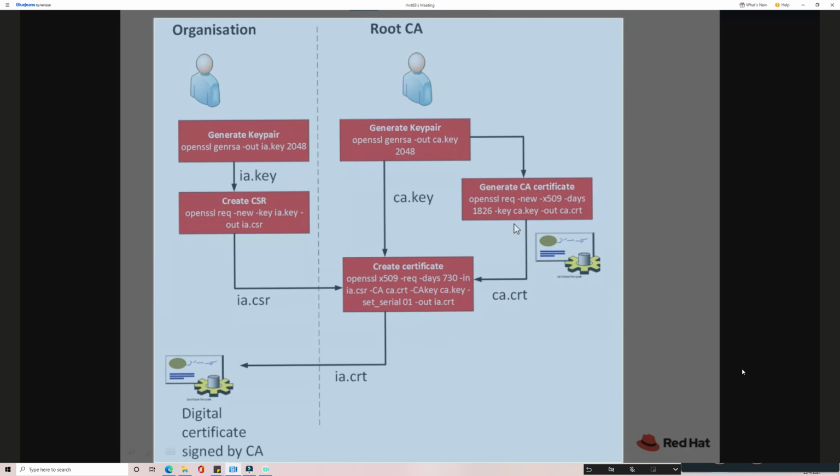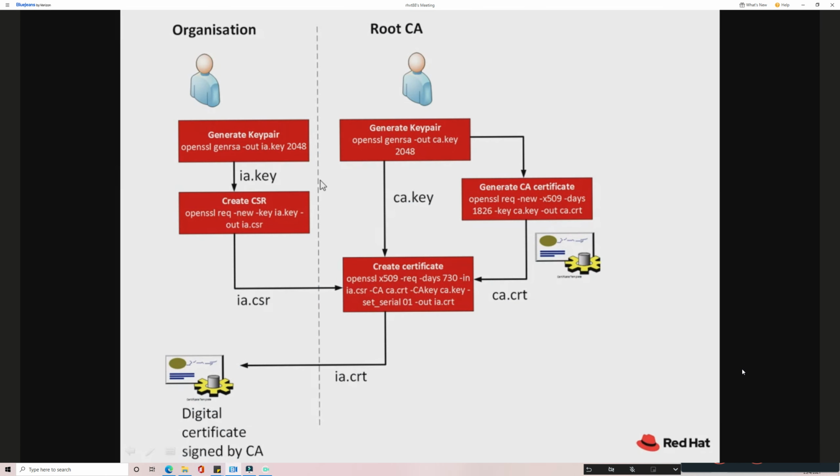So we will generate a self-signed certificate. We will not be able to generate a digitally signed certificate; we'll generate a certificate which is self-signed. That means if this certificate is issued to the client, we'll see a warning. We can ignore that warning, but the concept is that we have to see the mechanism.